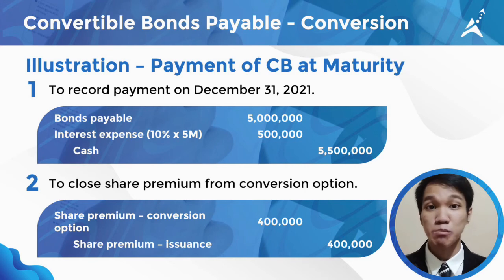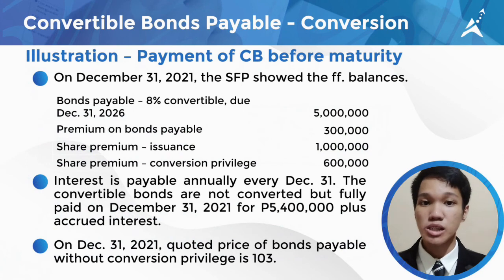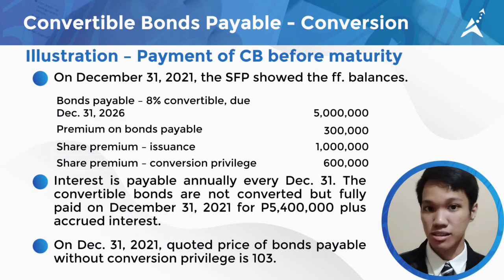To close the share premium from conversion option, we simply debit share premium conversion option 400,000 and credit share premium issuance 400,000 as well. What if the payment of convertible bonds is before maturity? In this illustration, on December 31, 2021, the statement of financial position showed the following balances.